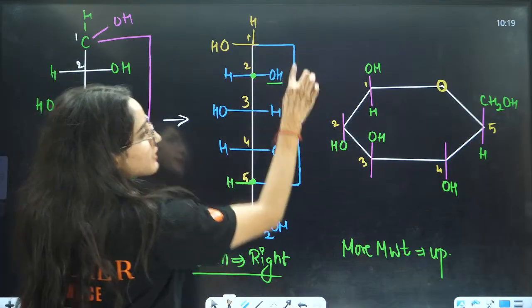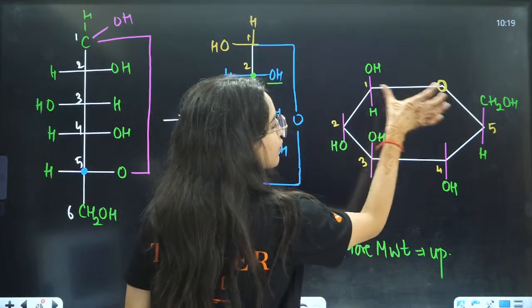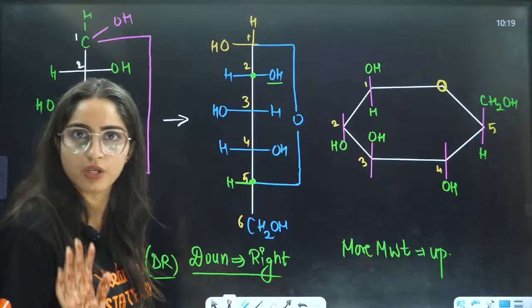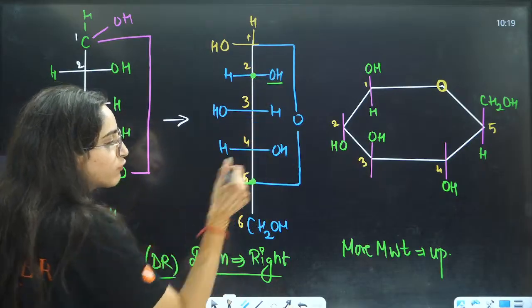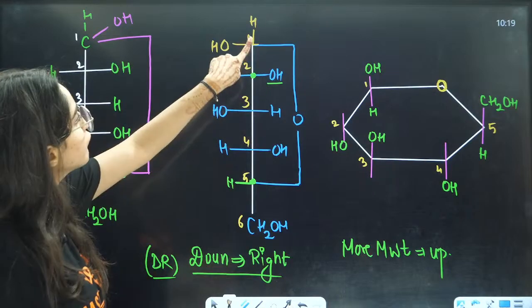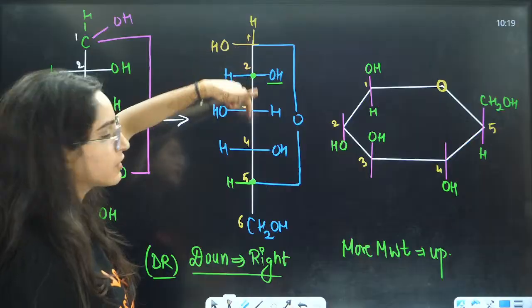So the first carbon is attached to one oxygen with the fifth carbon. So in the first and fifth carbon, we have this oxygen, right? Then we will draw 1, 2, 3, 4, 5 here. Now firstly, let us write the structure. Let us write it for the second, third, and fourth.